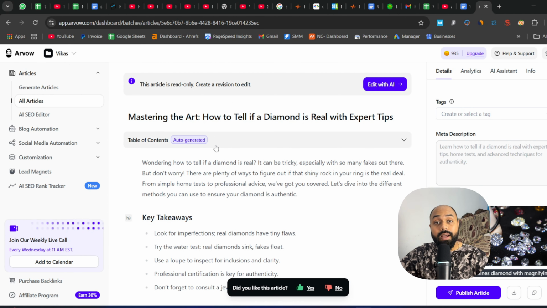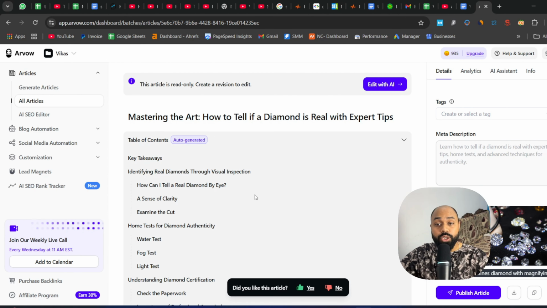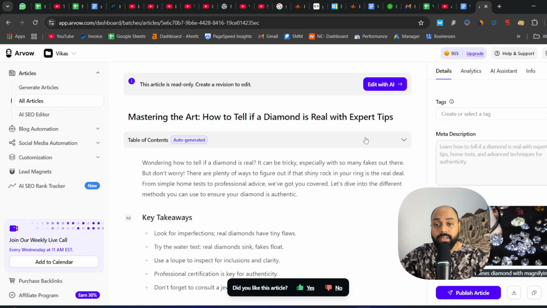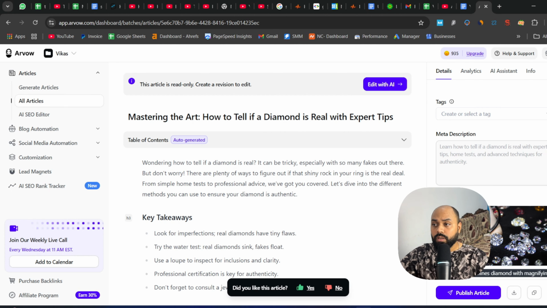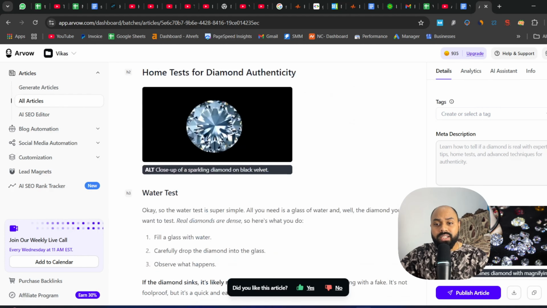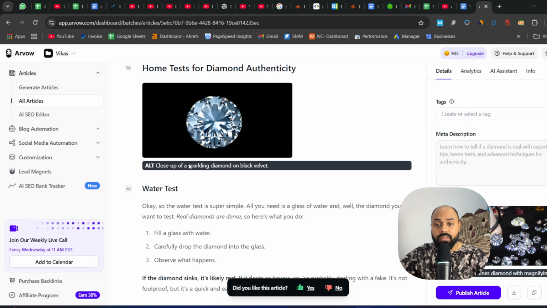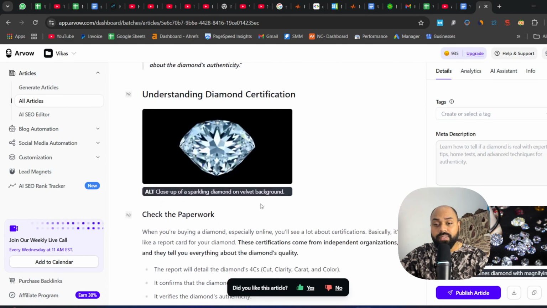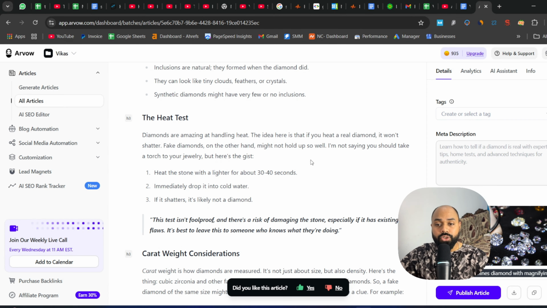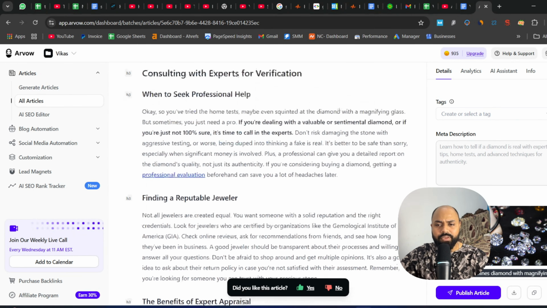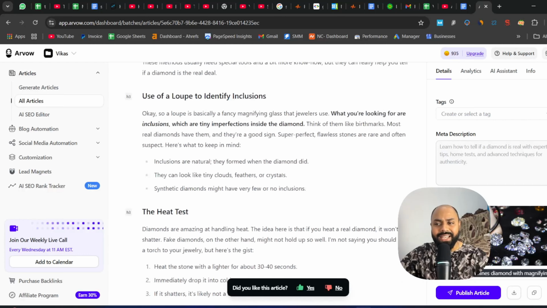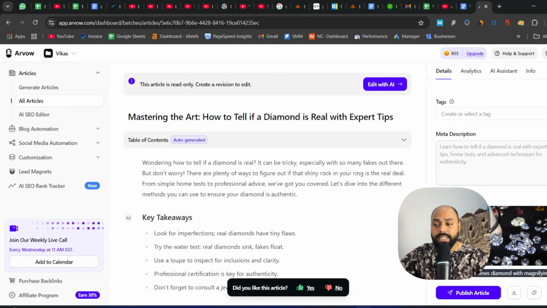It's super high, and it has also included a table of content. The title of the article is really good. So it does include some points. Images are as well. The alt text has been included in the article as well. So long story short, Arvow has produced a really high quality article with all the FAQs, all the relevant links, all the headings, and you can directly copy paste this, or you can download this and directly publish it on